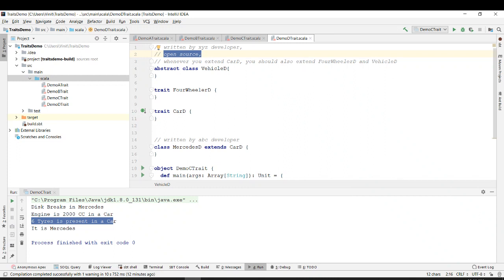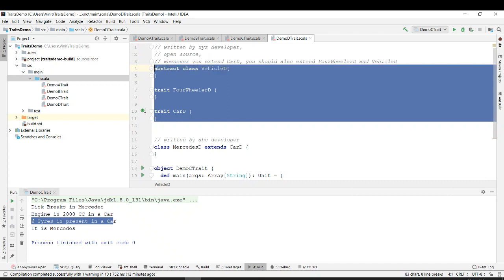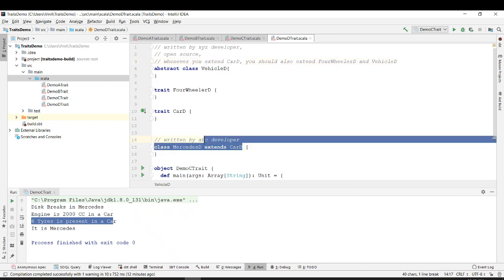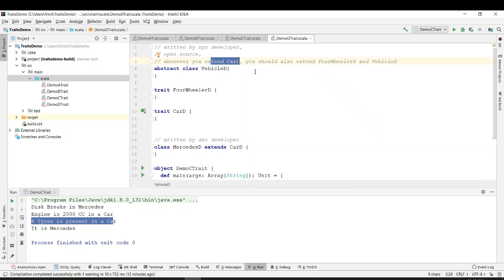If another developer uses his trait and extends car D, of course you cannot go through someone's code from start to end, but he wants to force you to also extend four wheeler D and vehicle D.